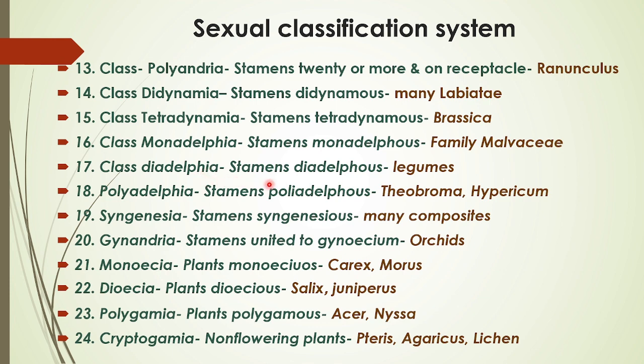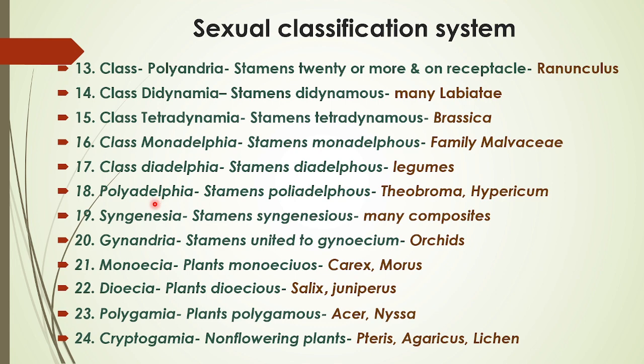Class Diadelphia: the stamens will be diadelphous. Many legumes, including members of the Fabaceae family, including Butea, Clitoria, and other Fabaceous members, contain such type of diadelphous stamens, and all are placed into the class Diadelphia.